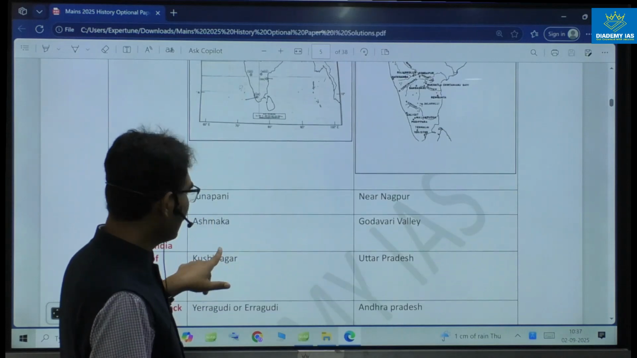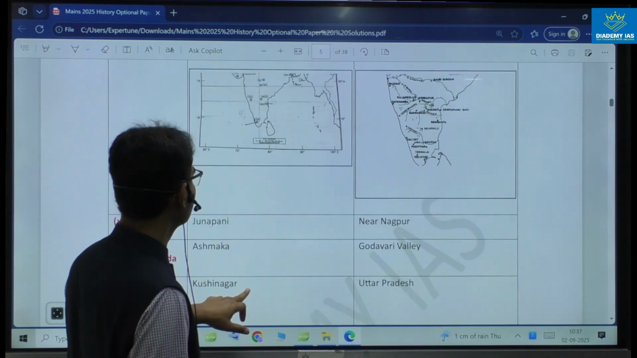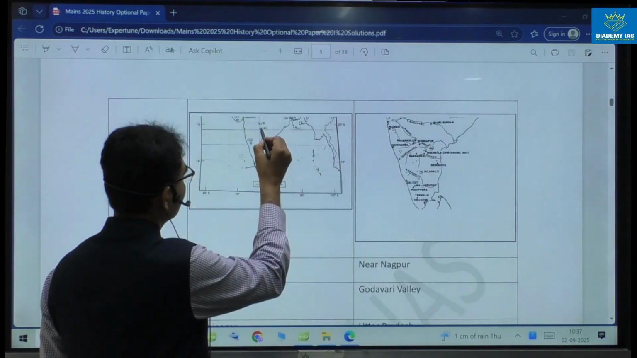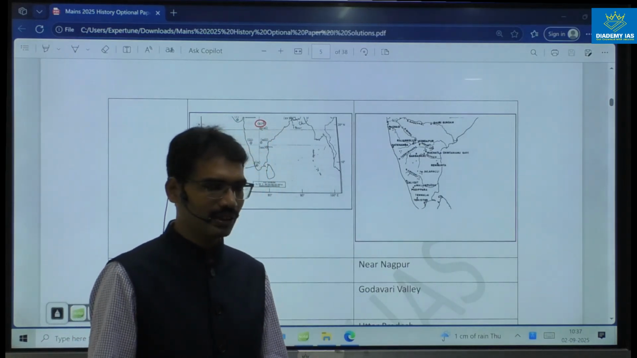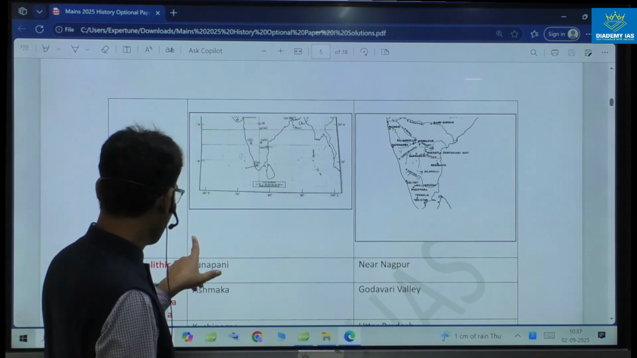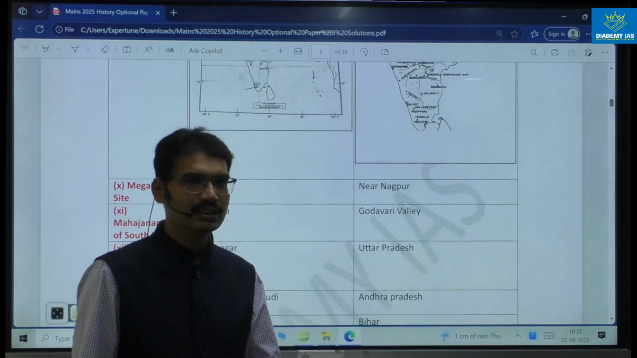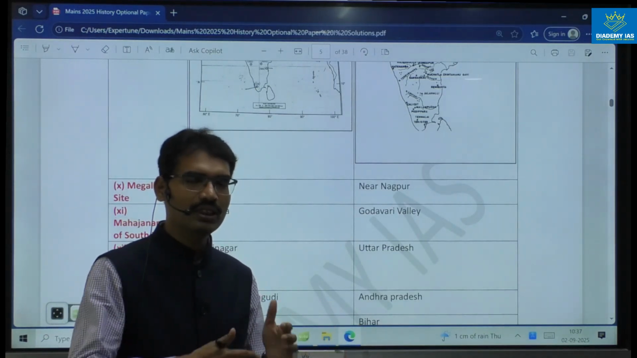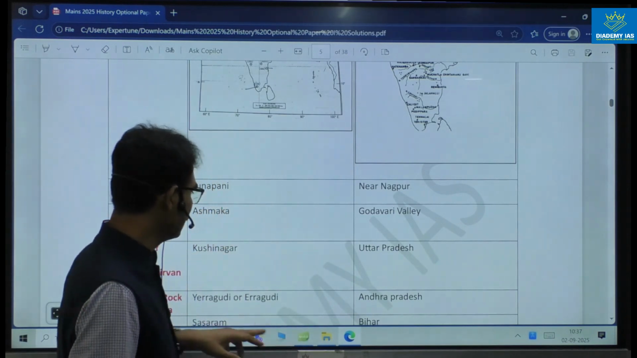Next one, megalithic site near Nagpur. It's a very, very famous site. Identify this, it is near Nagpur. And the most famous megalithic site near Nagpur is Junapani. That is very famous. Next, Mahajanapada of South India. Very easy, Ashmaka. That is the only Mahajanapada which is below the Vindhyas. That is why it is important.